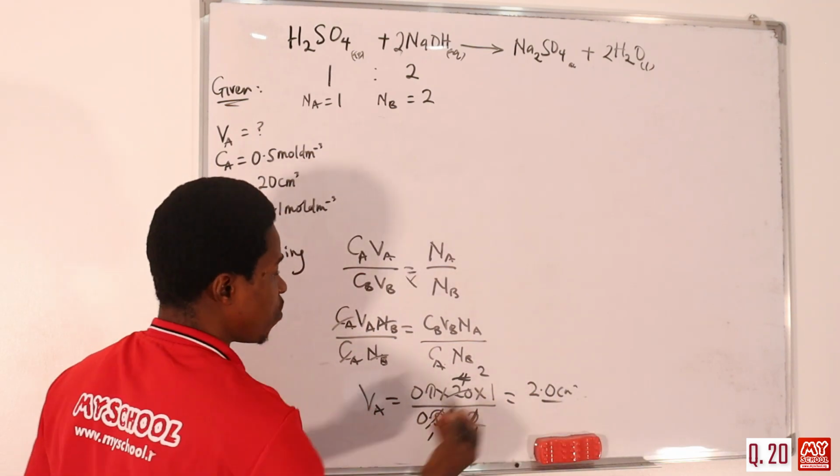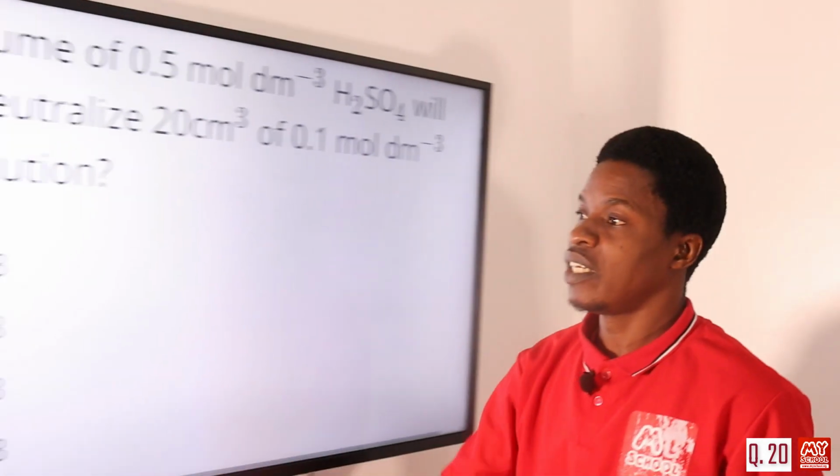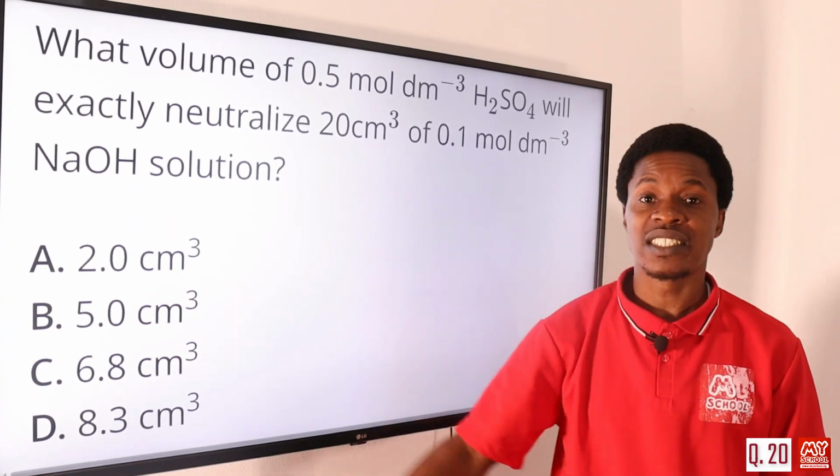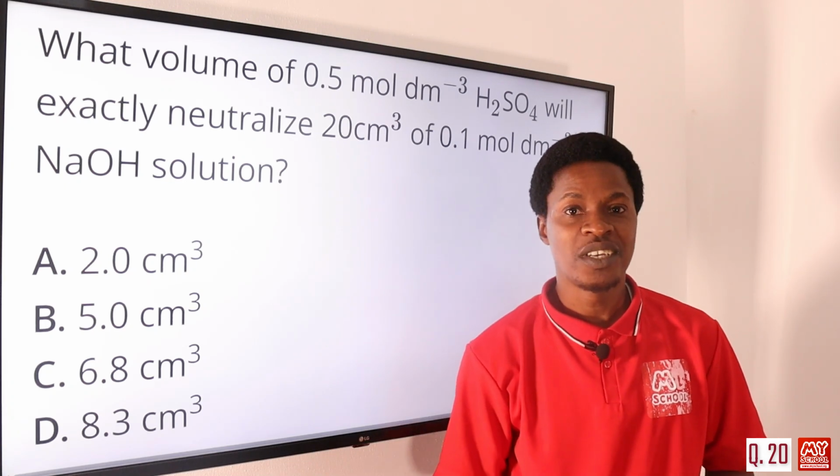So the volume of acid that will be used is 2.0 cm³. Let's look at the screen. We have option A to be 2.0 cm³, so that is our correct answer. The correct answer is option A, 2.0 cm³.